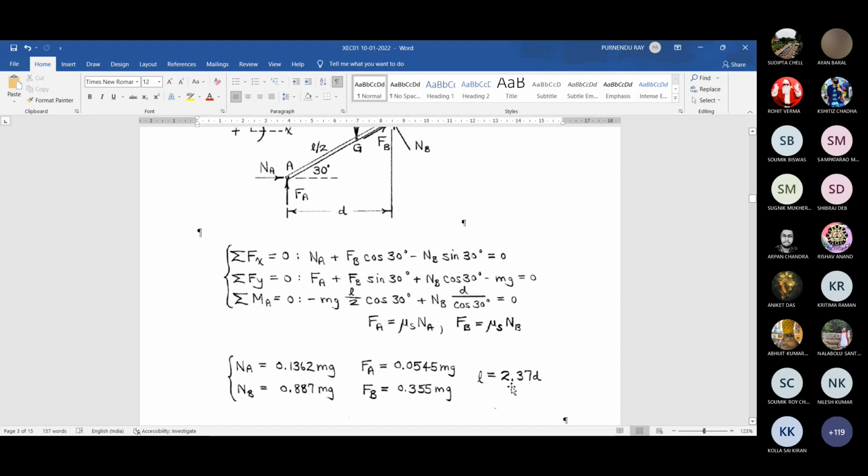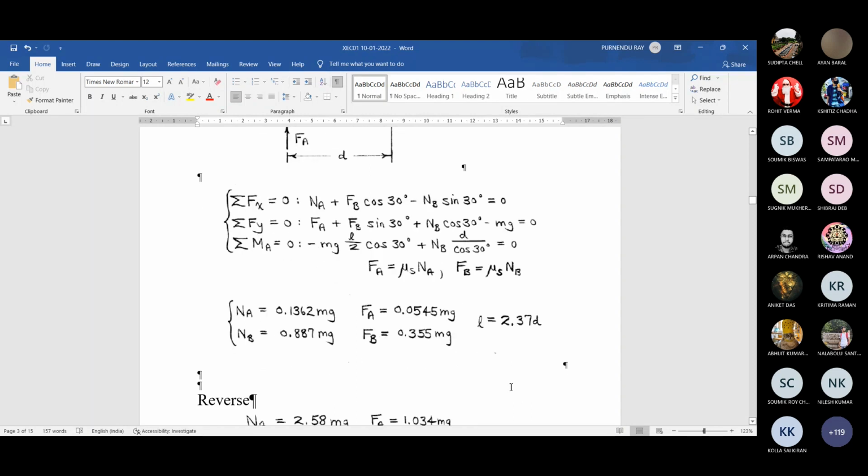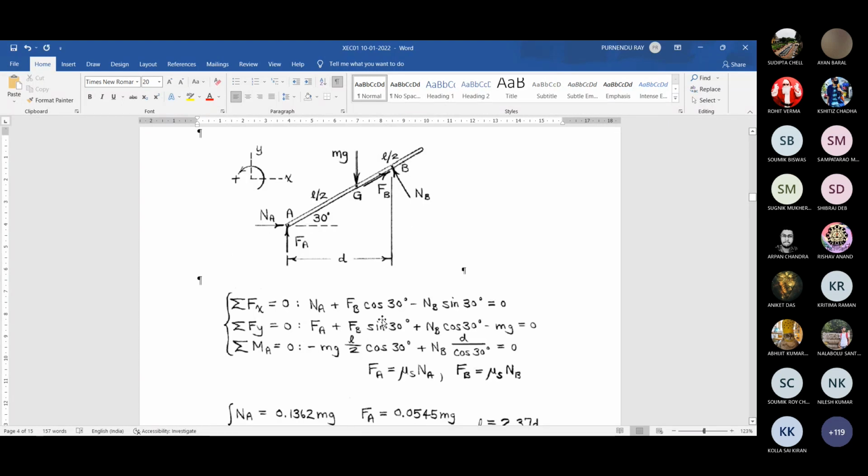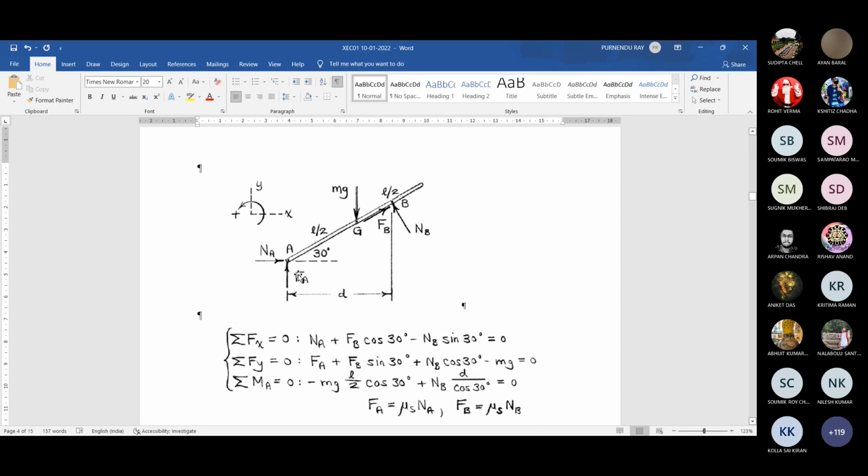And for the second case, the reverse. For the reverse one, you have to consider FA downward and FB inclined downward. And walls will provide support in its normal direction.